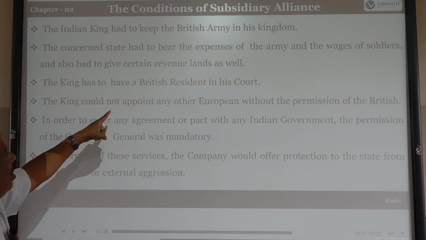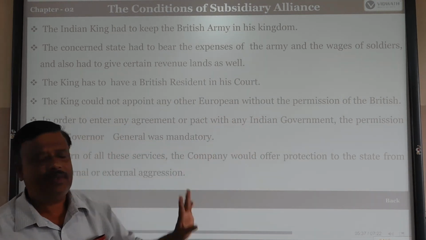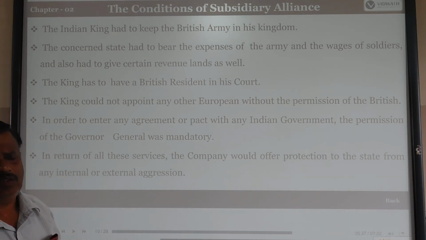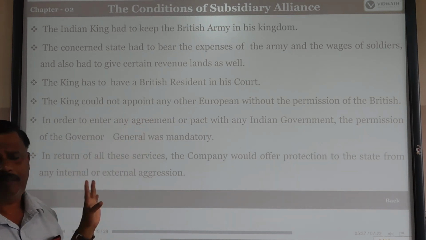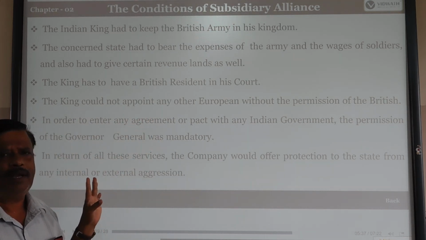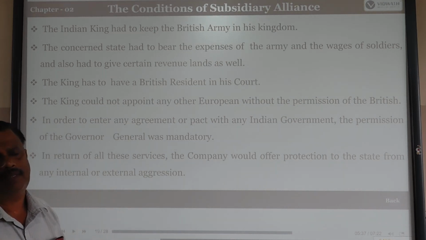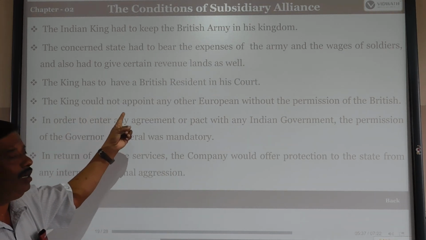The king could not appoint any other European without the permission of the British. Anything the king did needed British permission. Many people arrived in India, but without the prior permission of the British, the Indian king could not appoint them.